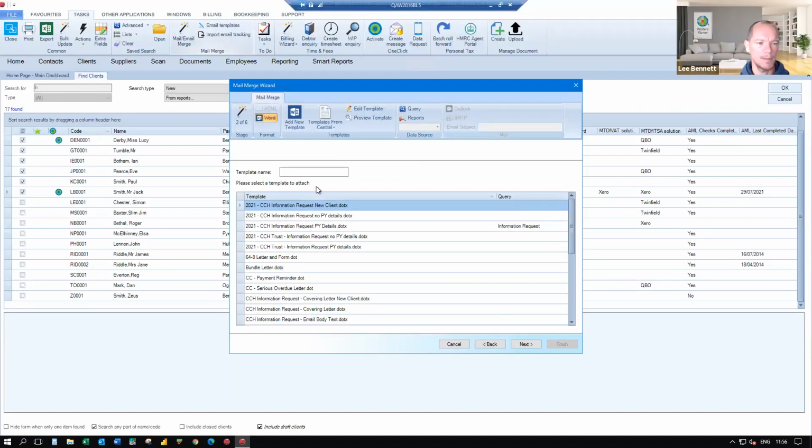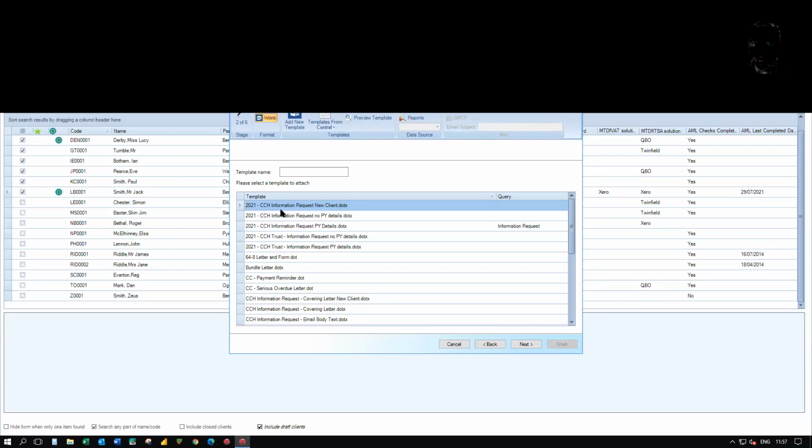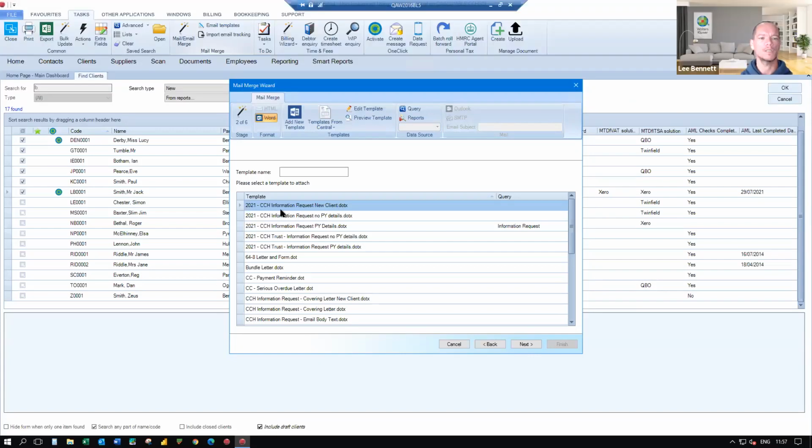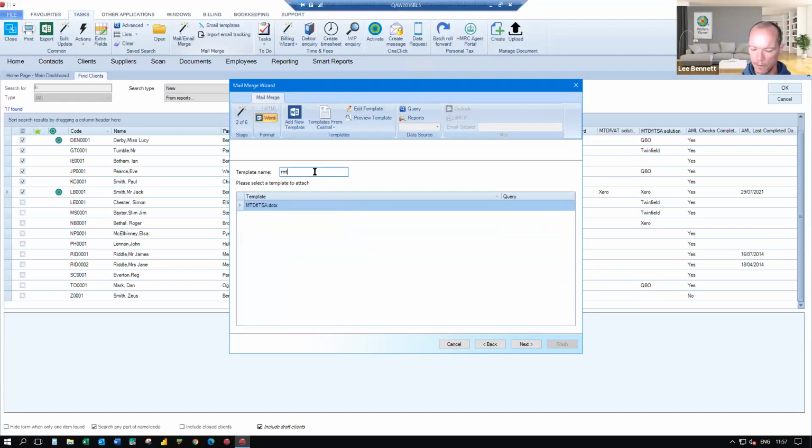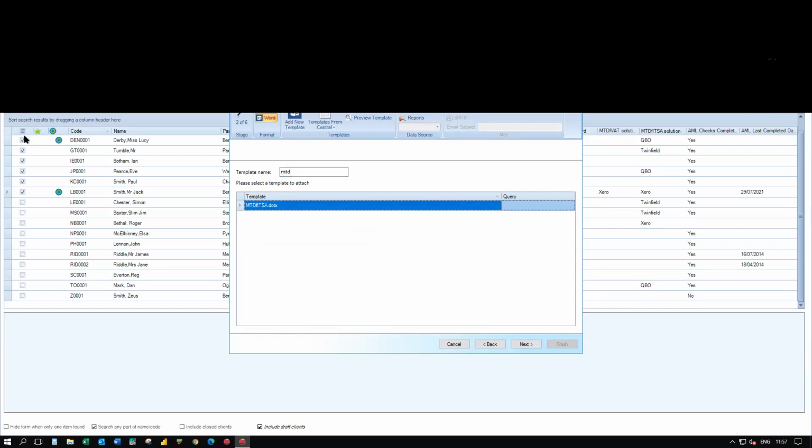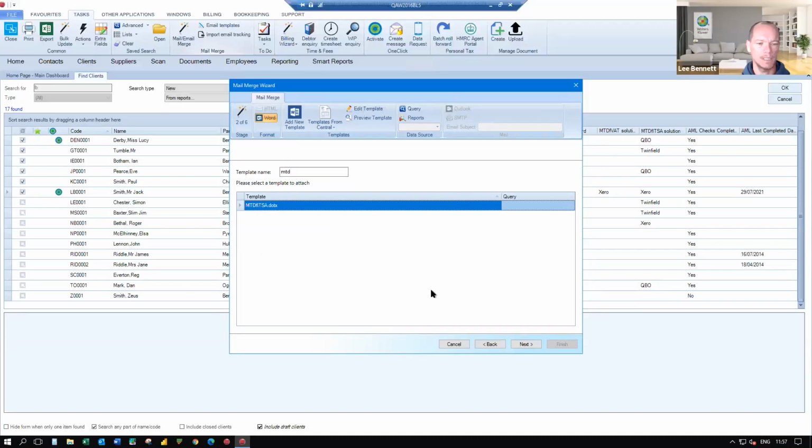We need to pick up the template name. You'll see these are all standard Microsoft Word templates. These would be either created by you or take one that we've got in there and edit it. For those of you that perform the old style a memoir, or as we call it now, the CCH information request letter, you'll probably be familiar with this particular process anyway. Now, I've got a template in here. I've called it MTD for itza.doc. And this is the letter that I want to send out to all of my clients that I found, that I've selected within here.